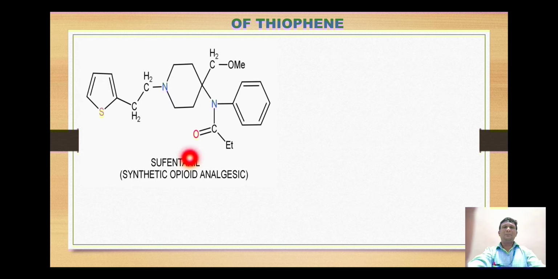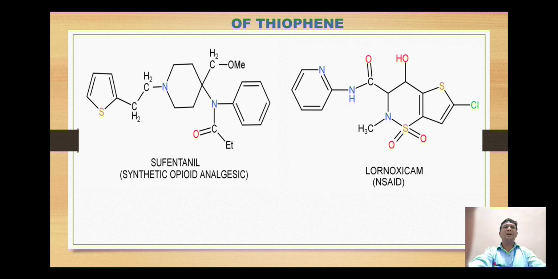The last is the important medicinal compounds of thiophene, where the first compound is sufentanil, which is a very good synthetic opioid analgesic agent and is used for treatment of mild to moderate pain. The last one is lornoxicam, which consists of a thiophene heterocycle, and lornoxicam is used as a non-steroidal anti-inflammatory drug. So dear students, that is all about pyrrole, furan and thiophene.